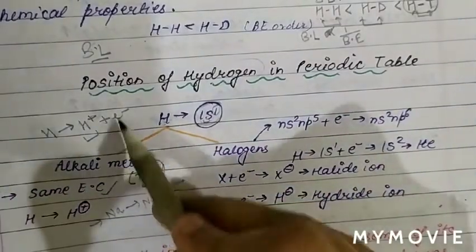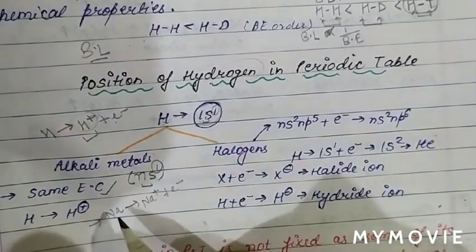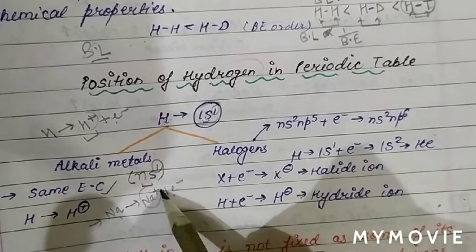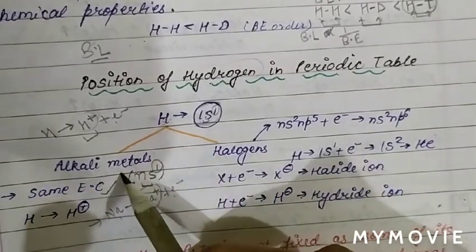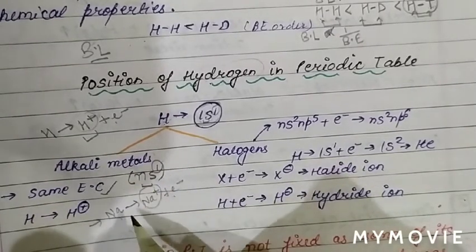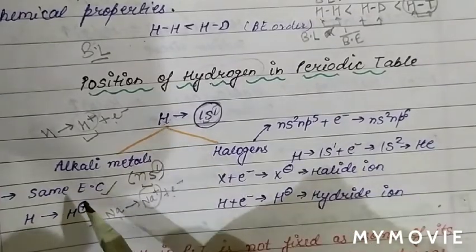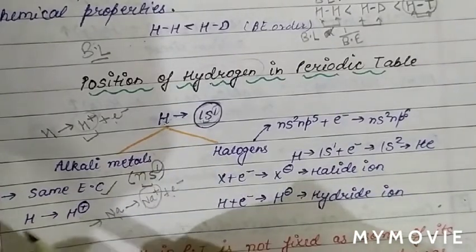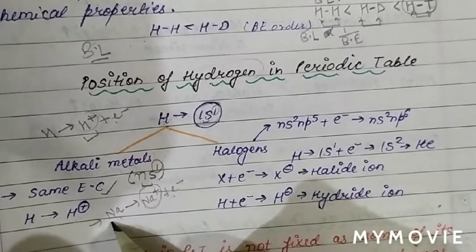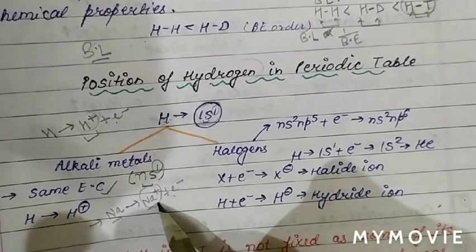So hydrogen after loss of an electron forms a unipositive ion, and sodium after loss of one electron also forms a unipositive ion. Alkali metals, after loss of one electron, form unipositive ions in the same way.